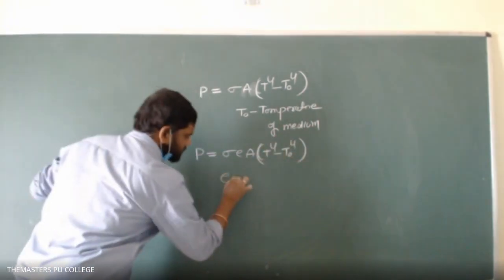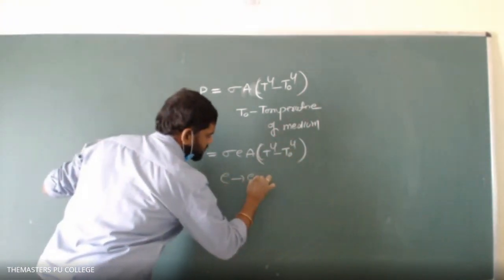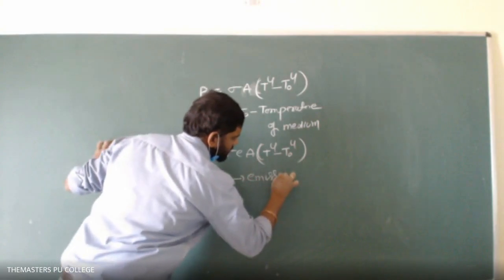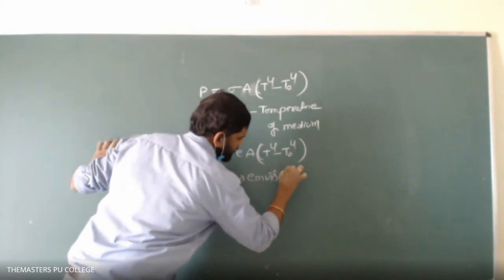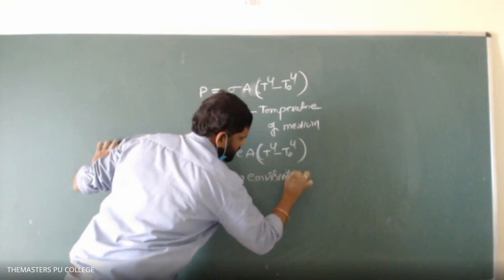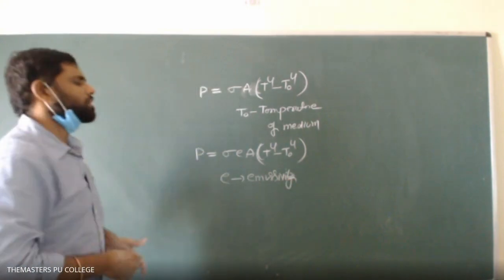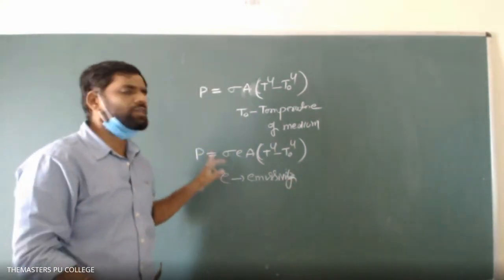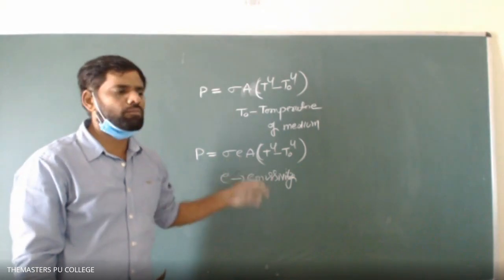What does E stand for? E is called emissivity, and P is nothing but the power radiated by the body.